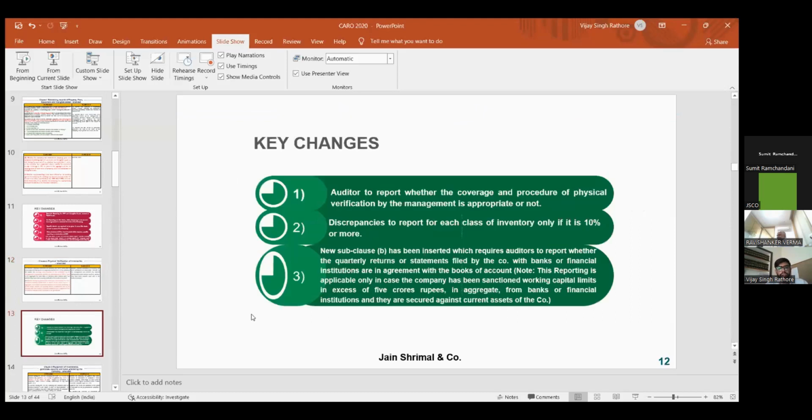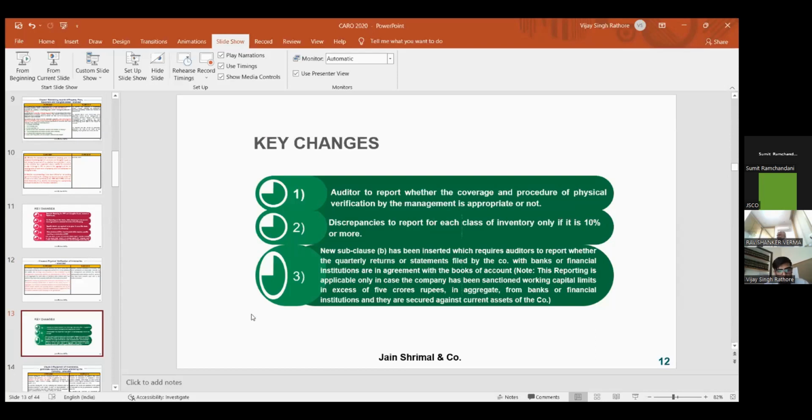So if you find out the key changes from clause 2, the auditor has to report whether the coverage or procedure of physical verification made by the management is appropriate, whether any discrepancies found of more than 10% have been properly dealt with or not, and third, the major important change that has already been highlighted, that the stock statements or book debt statements submitted by you to the bank should be in agreement with the books of accounts.